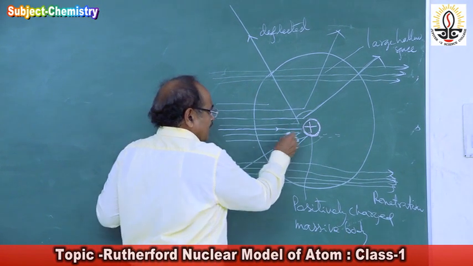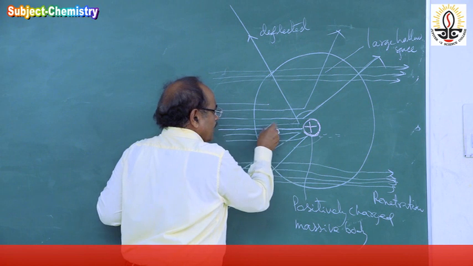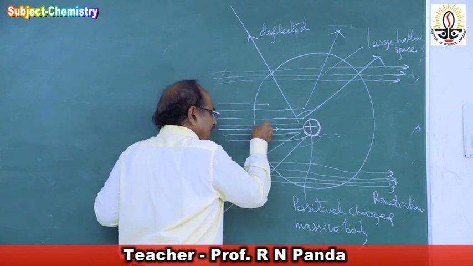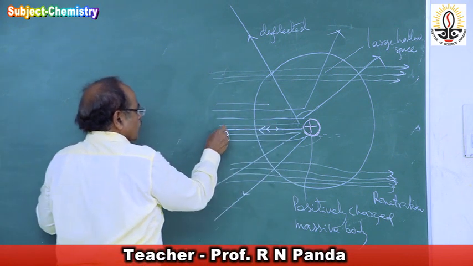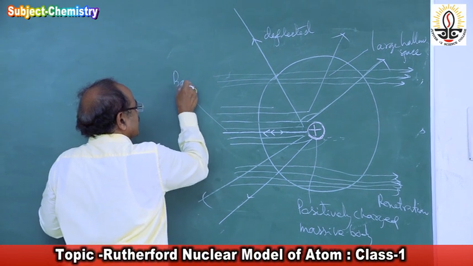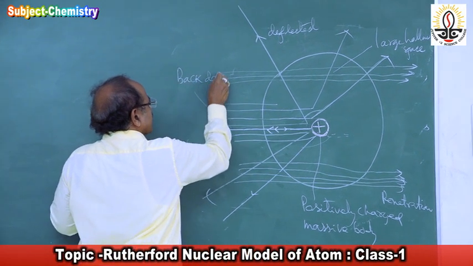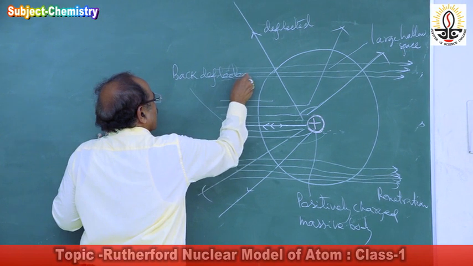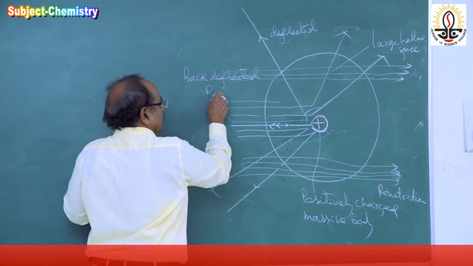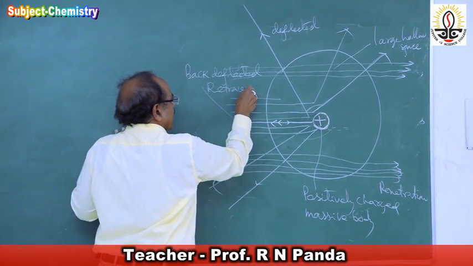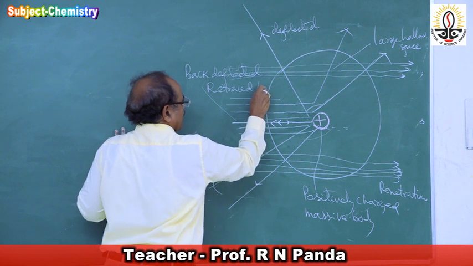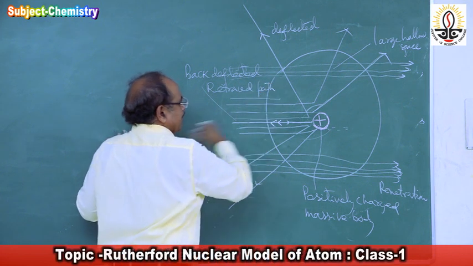So they went, and what happened to them? They came back in the same path. So this is what? Back deflected, or retraced. They retraced the path; in the same path they came back.